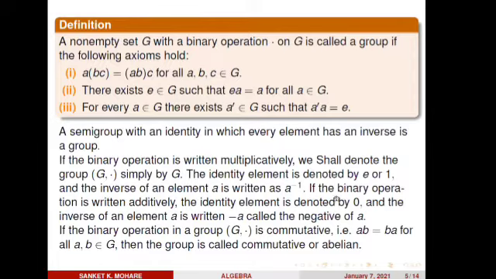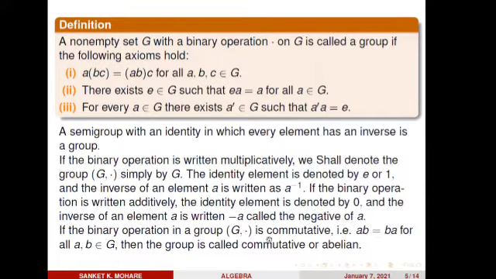If the binary operation is written additively, suppose this dot is considered as addition, then the identity element is denoted by 0. This is not a number; it is just a notation for the identity element for the binary operation addition. And the inverse of an element A is written as negative A under the binary operation addition. This is read as negative of A.